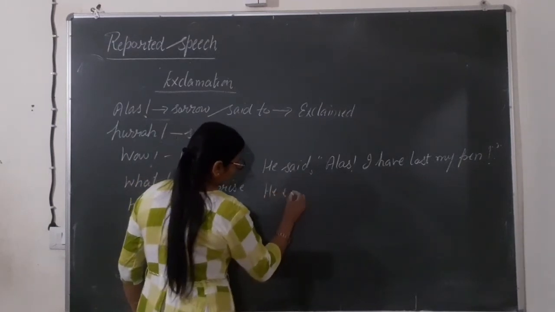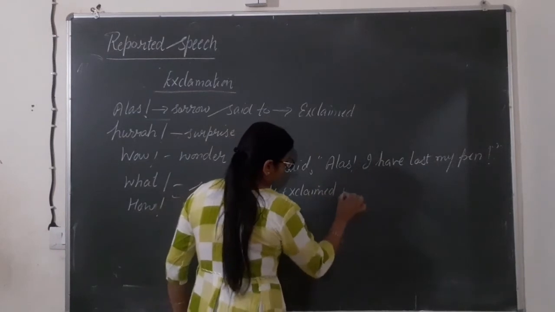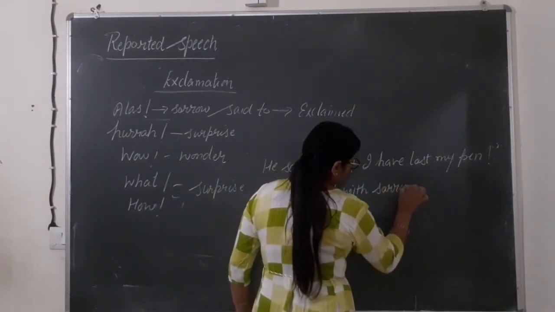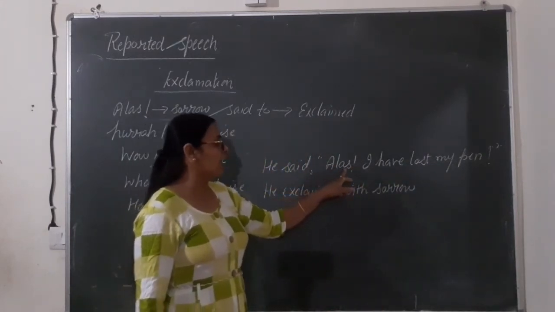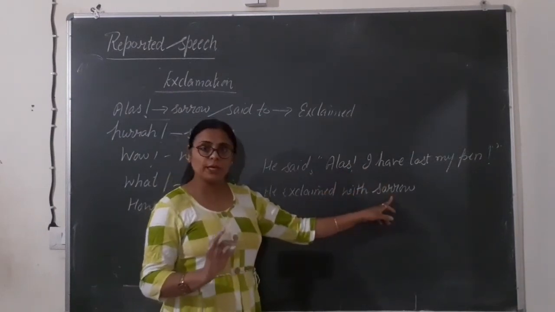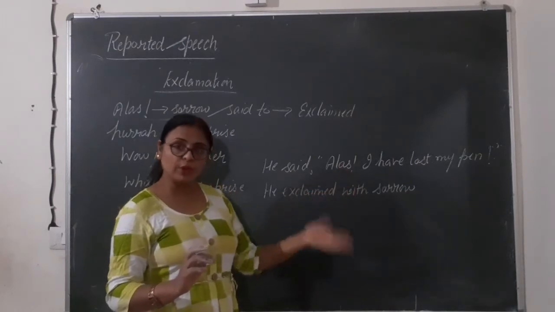He exclaimed with sorrow. Then, to remove the inverted commas, look, you used alas to show sorrow, so that's why you wrote sorrow here. After this you should not use alas. Fine, we will remove alas.